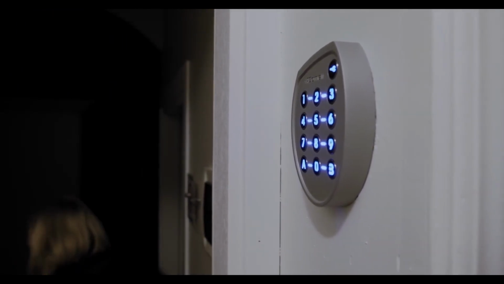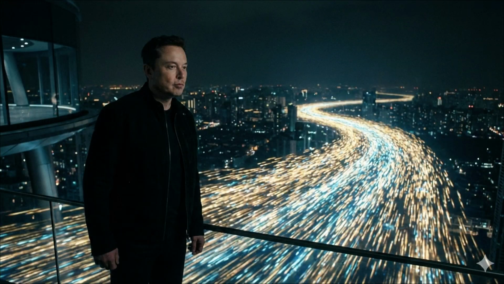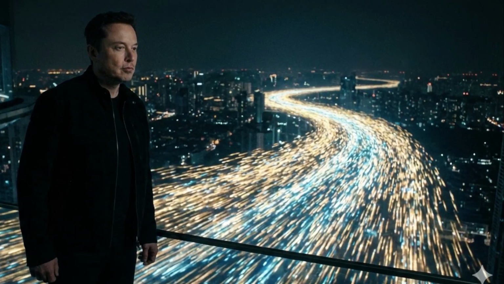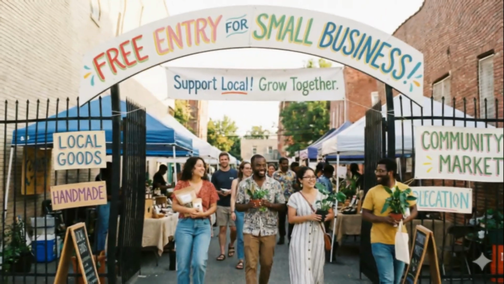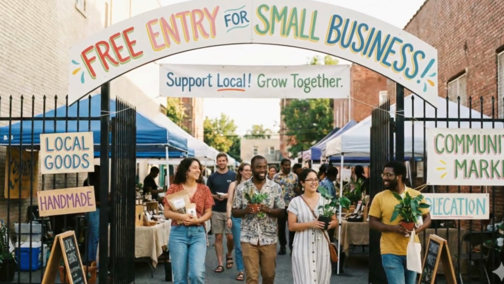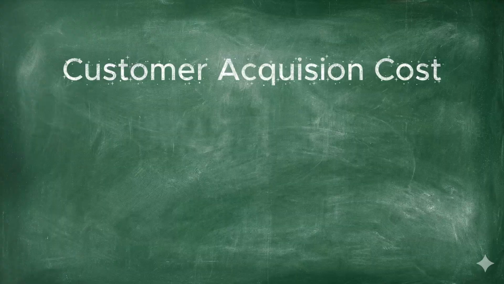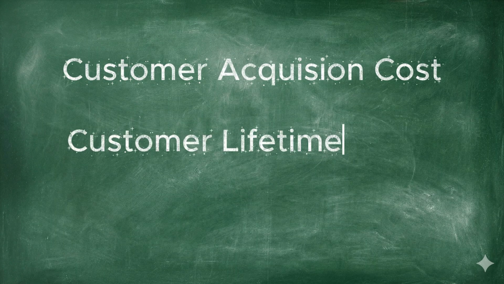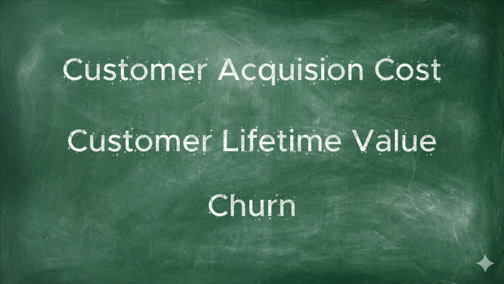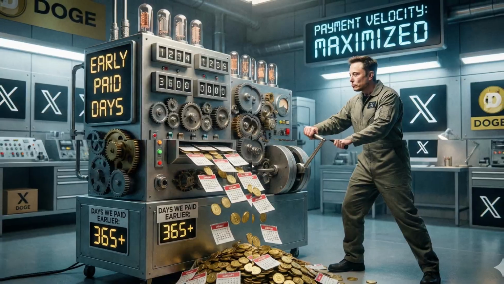This is not a payment app. It's cash flow automation and conversion optimization. And the key word here is distribution. Without distribution, there is no scale. Step 3. Hide the fee and win on volume. The model could be simple: free entry for small businesses. Now the metrics that matter are different: customer acquisition cost, customer lifetime value, and churn. So Musk's main KPI wouldn't be number of downloads. It would be how many days earlier did we get paid.